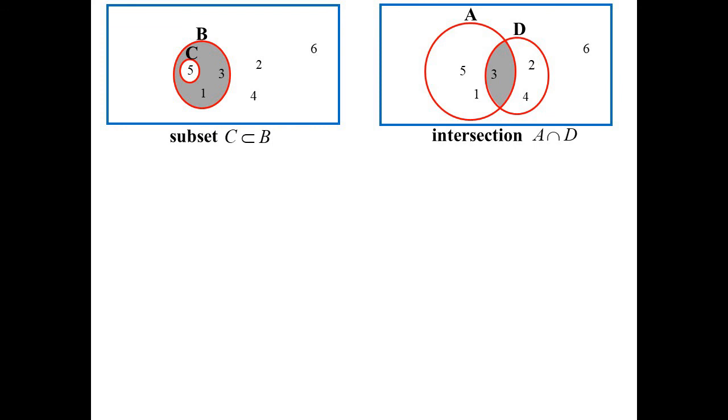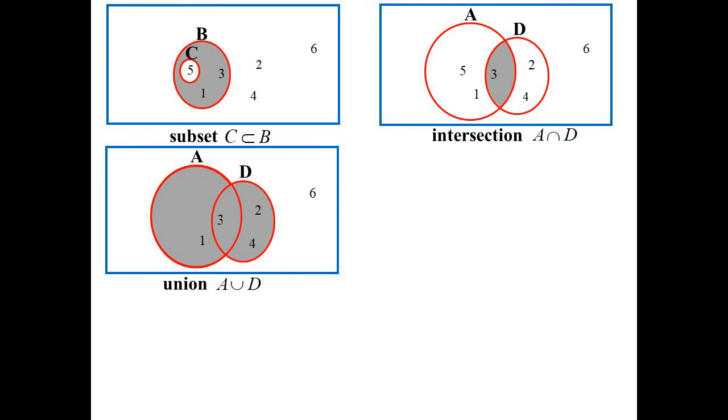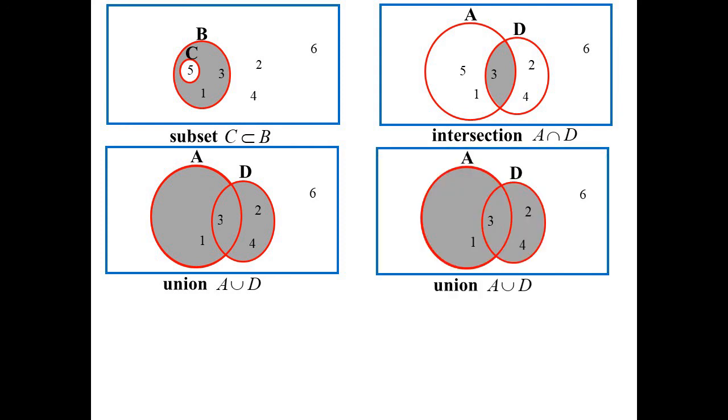Intersection then is the overlapping part. So that's the bit I've shaded in for that one. Union would be both of them shaded. So we're saying everything that's in both of those sets. Union of, in fact, that's so good I'll put it down again.